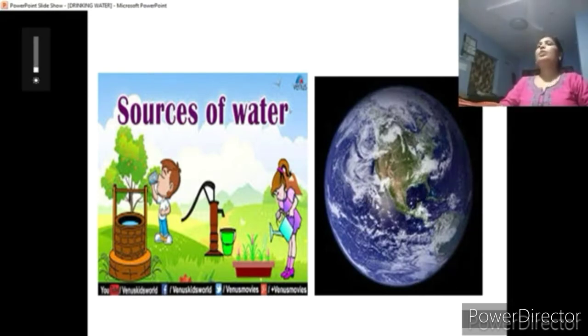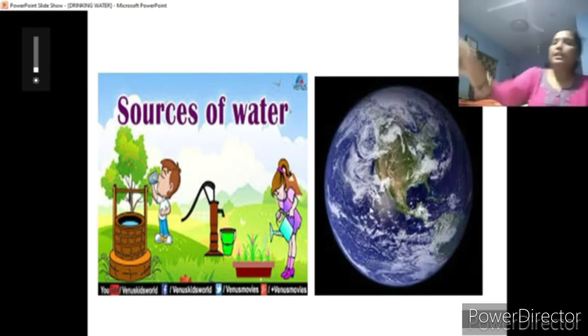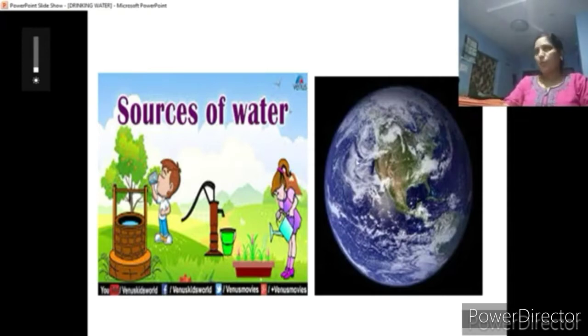This is all seawater only. But we couldn't use the seawater because it is made up of salts. So it gives a salty taste and we cannot use this seawater at all. But in some areas they are evaporating and then condensing. They heat that water, evaporation.